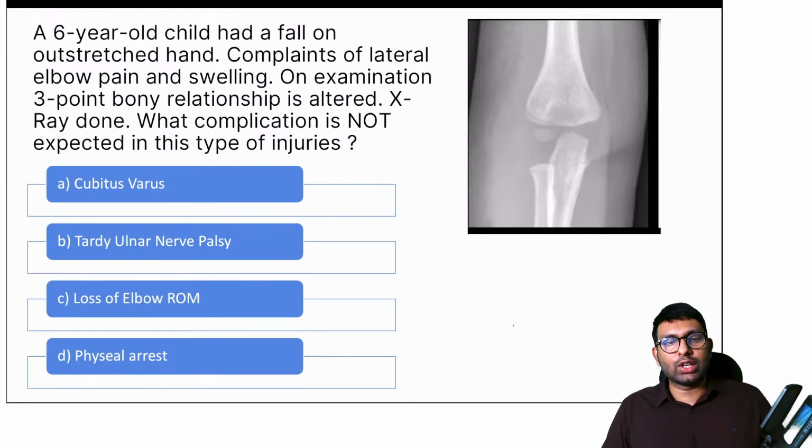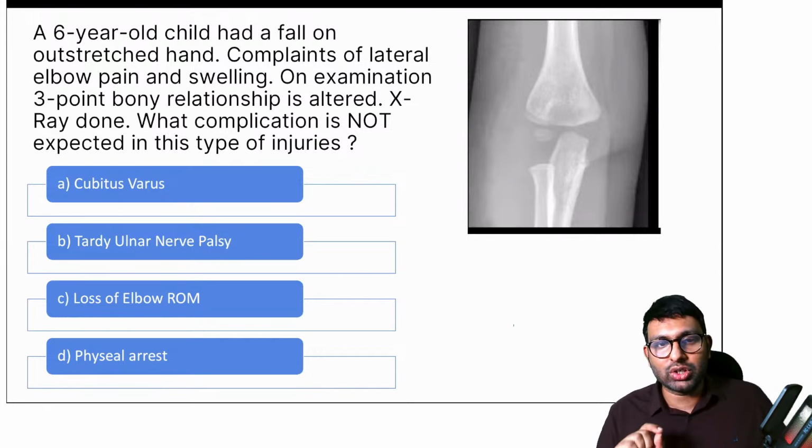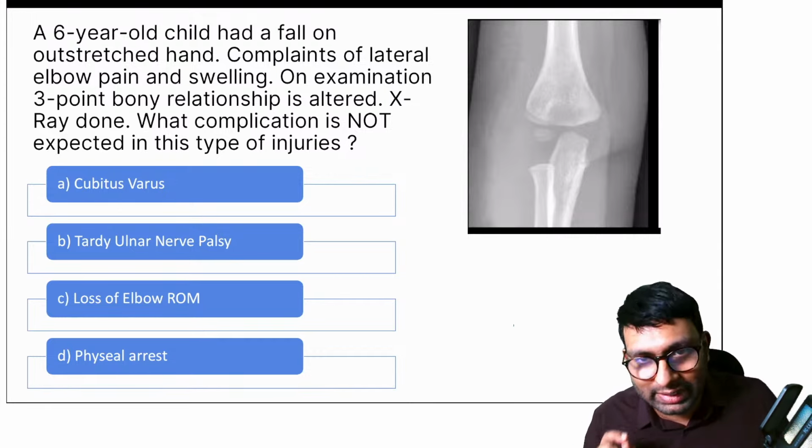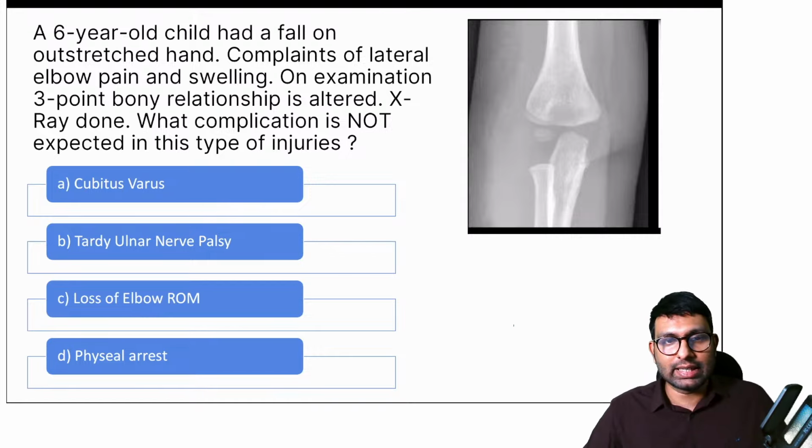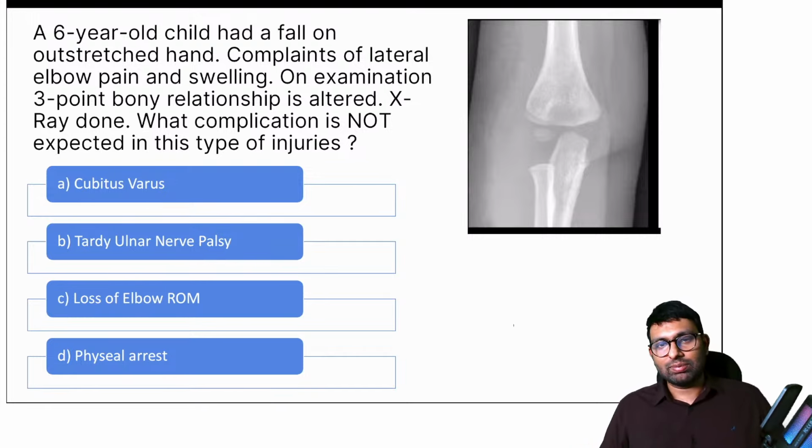First question is a 6-year-old child who has fallen on an outstretched hand, has lateral elbow pain and swelling. On examination, 3-point bony relationship is altered. X-ray is done. This is the X-ray. Which complication will you not expect in this type of injury? Is it cubitus varus, tardy ulnar nerve palsy, loss of elbow range of motion, or physeal arrest?